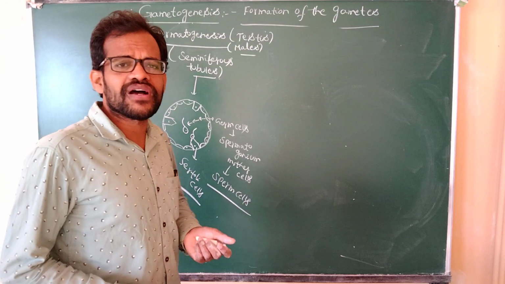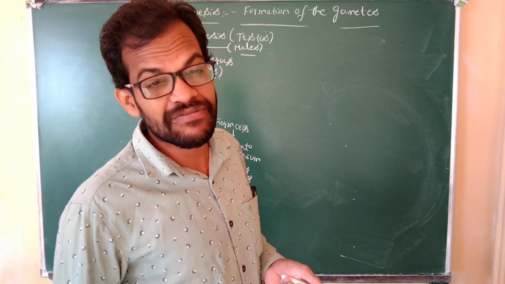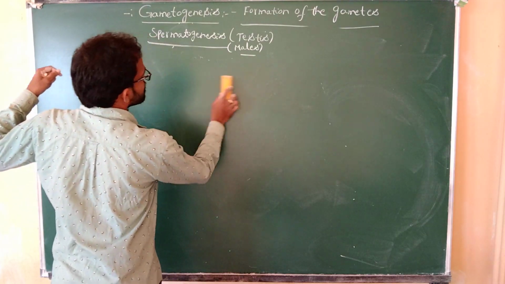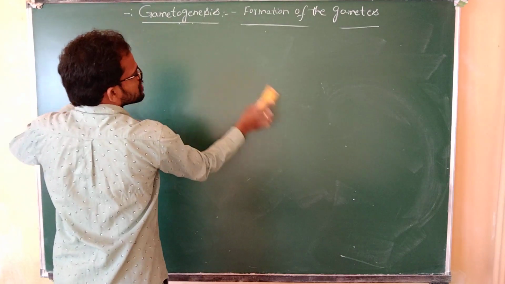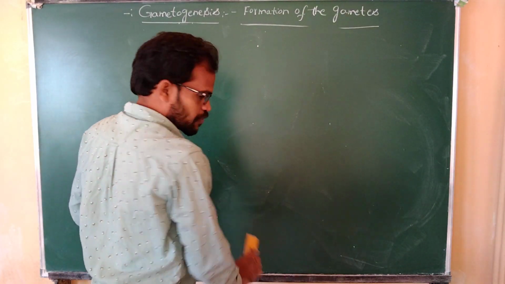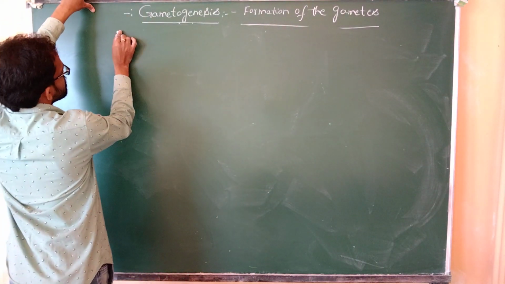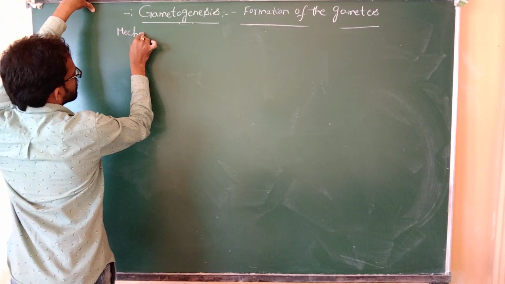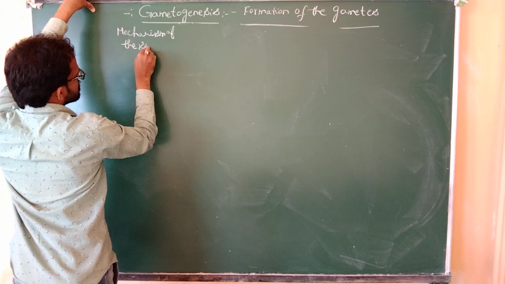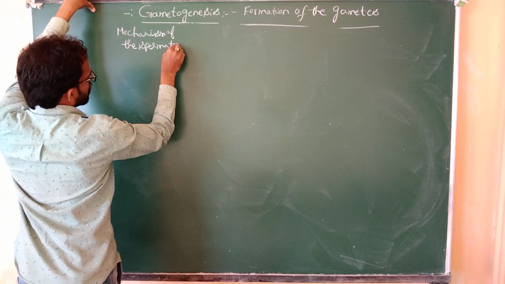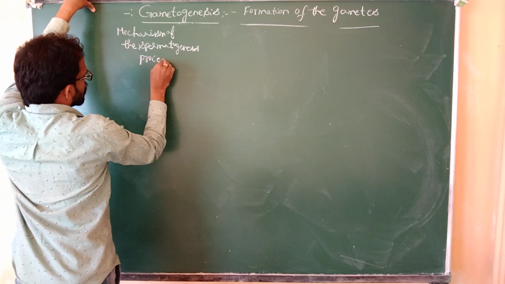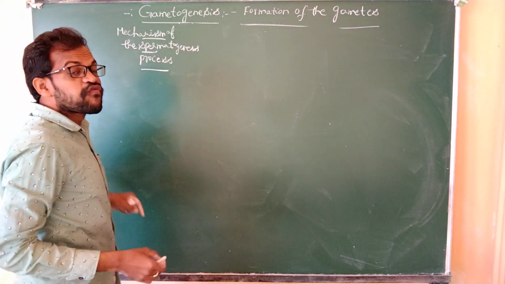What is the mechanism of the spermatogenesis process? How can we represent it in a flowchart manner?